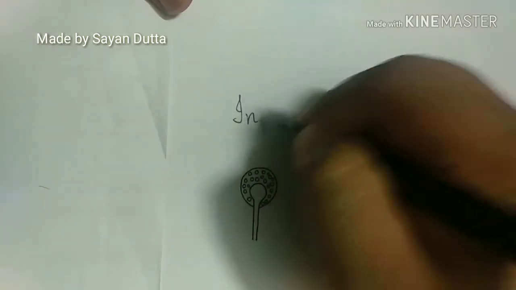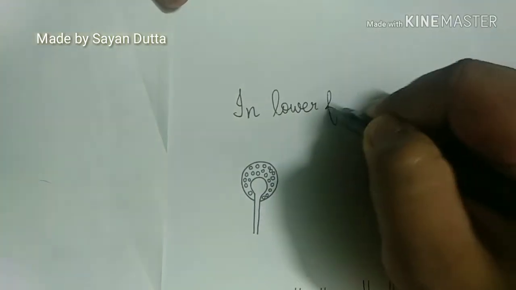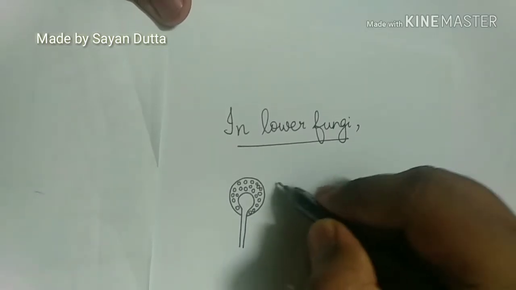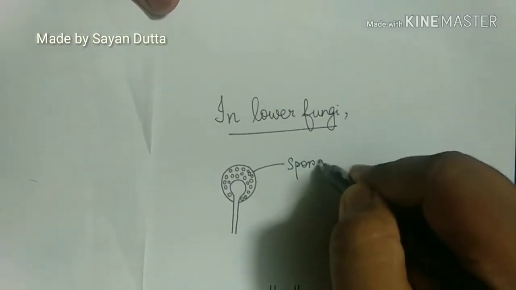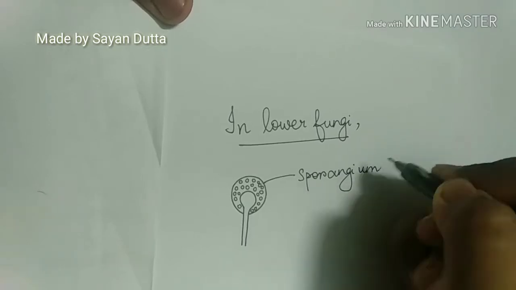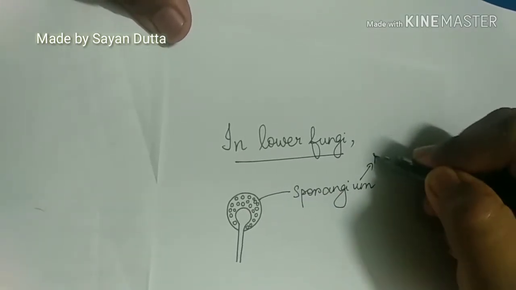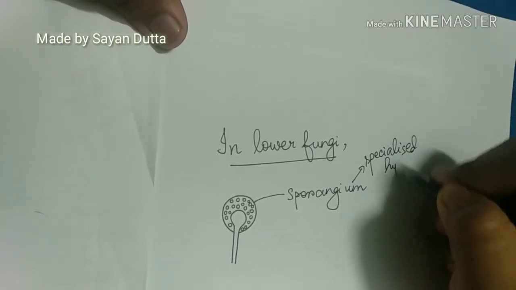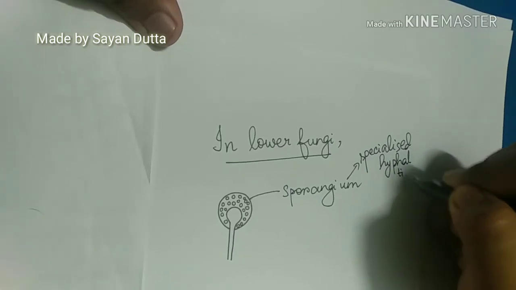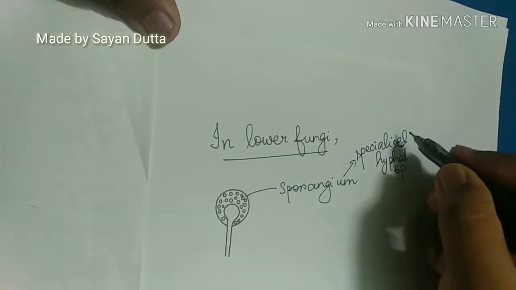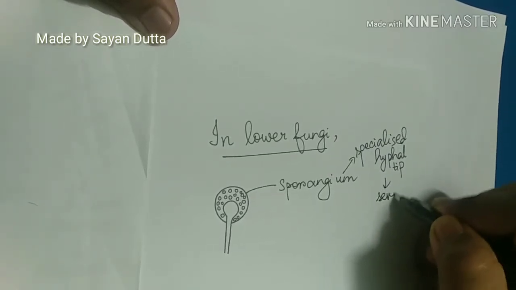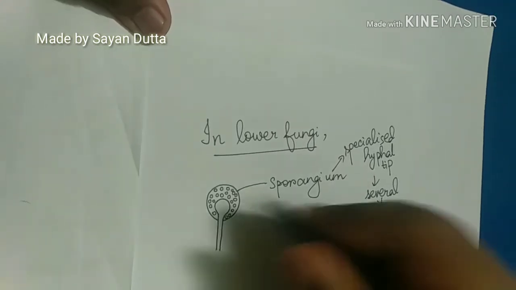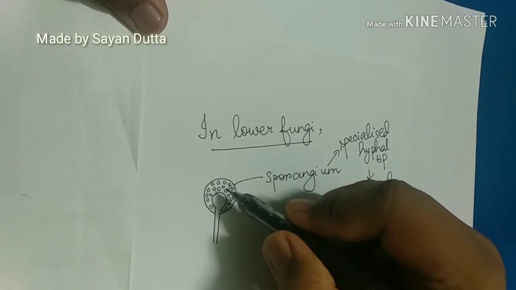In lower fungi, asexual spores are formed in a body known as sporangium. The sporangium is a specialized hyphae in which several mitoses take place to form many haploid nuclei, as we see in this diagram.